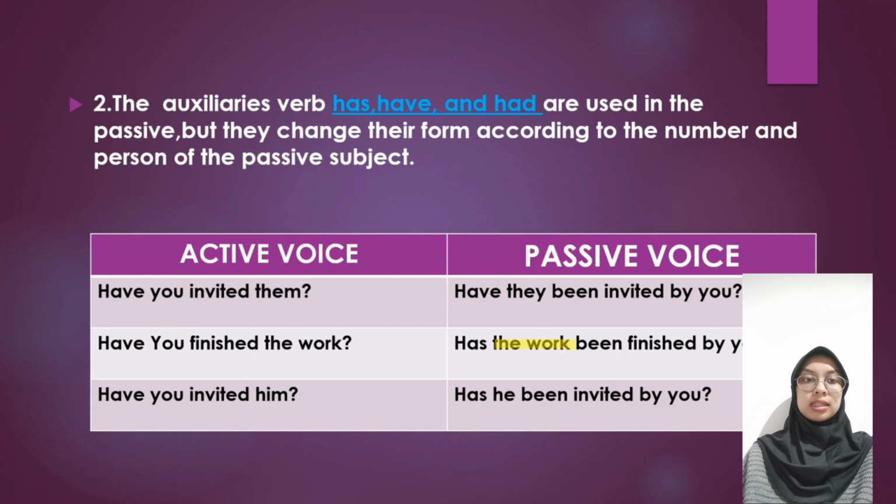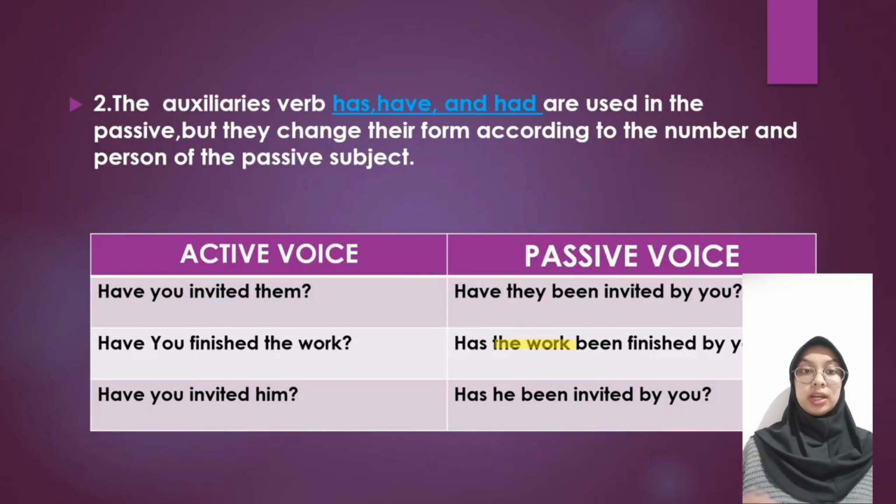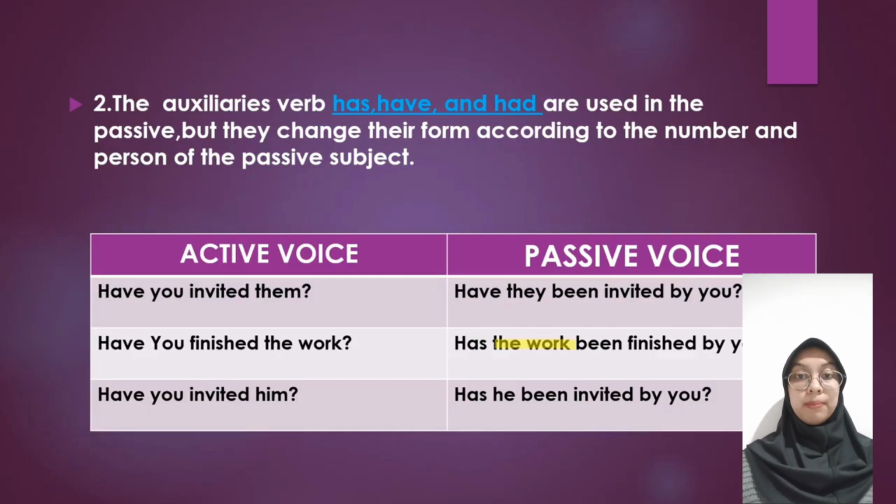It is neither they, nor you, nor I, so we will use has, because with it we use has. So it changes according to the number and person of the subject, which we will keep in passive voice.